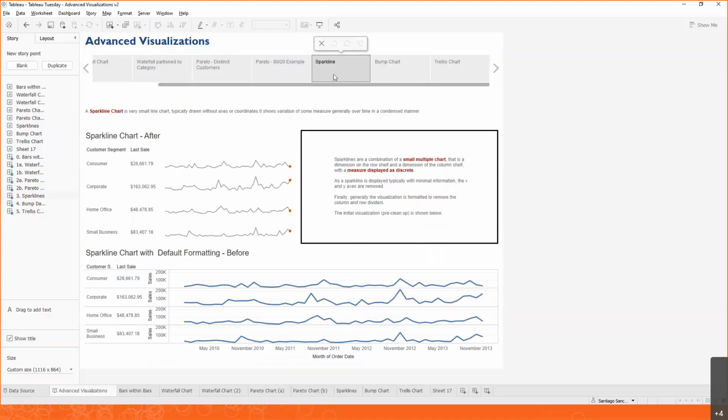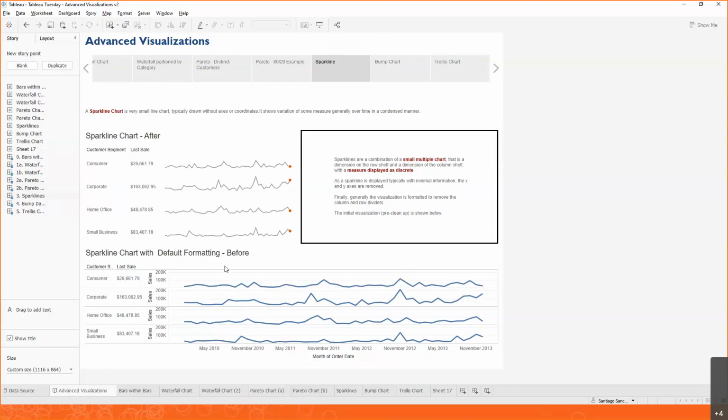Are you getting closer to it, or are you just flat and will never get there? Sparklines are super helpful in helping us see that. A sparkline is nothing but a line chart with some formatting, but that formatting is key because it helps us focus on the trend, whether we're making strides towards the goal or not.